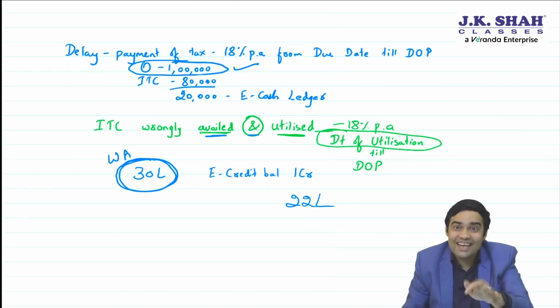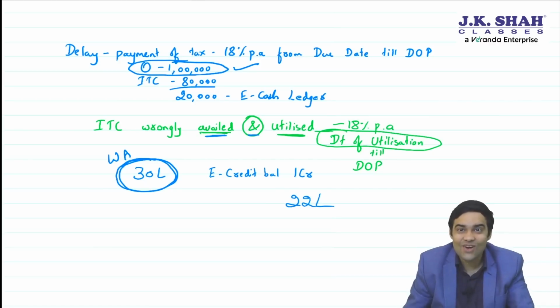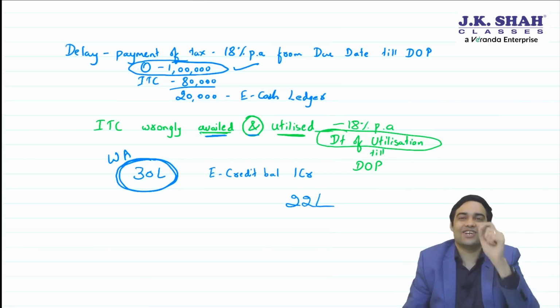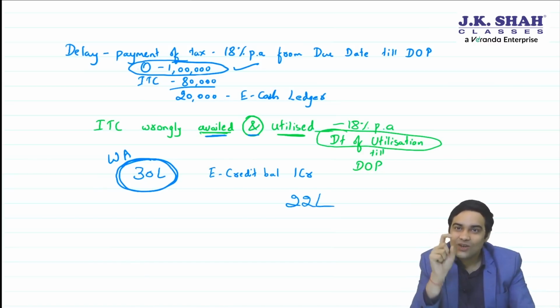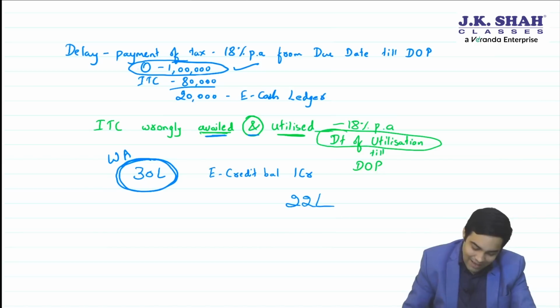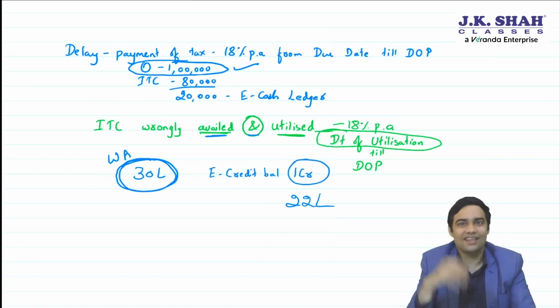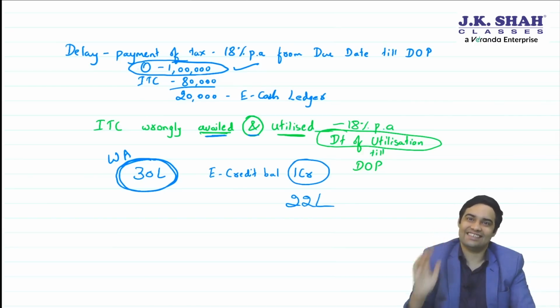Sir, is the date of utilization defined in the law? The answer is yes, date of utilization is defined. The law says date of utilization will be the date when the balance in e-credit ledger falls below the wrongly availed ITC.